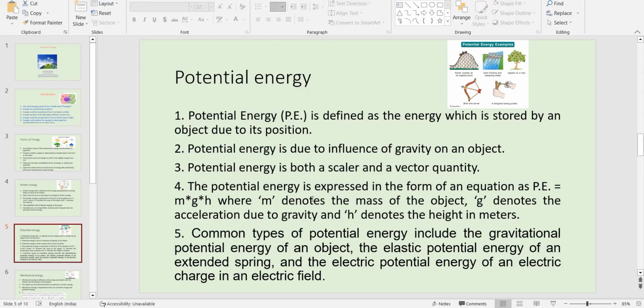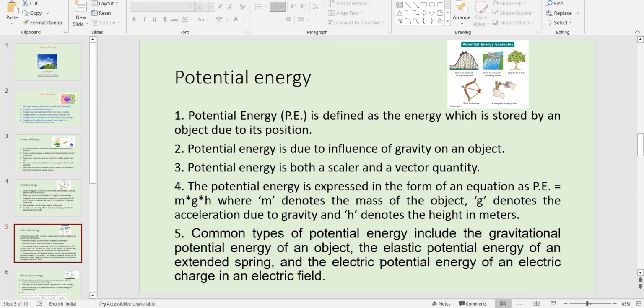Potential energy is expressed as mass into gravity into height. M is mass, g is the acceleration due to gravity, and h denotes the height in meters, right? The common potential energies include gravitational potential energy, elastic potential energy, and electrical potential energy.